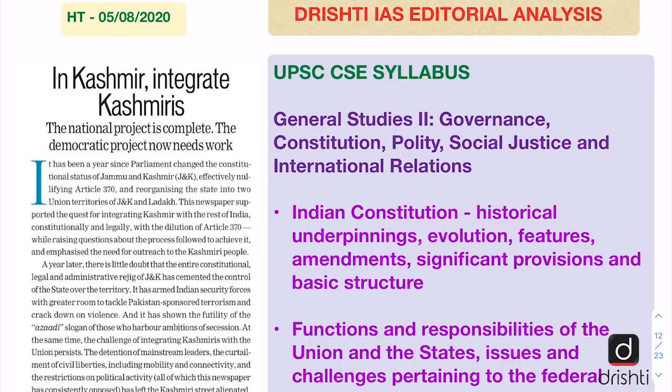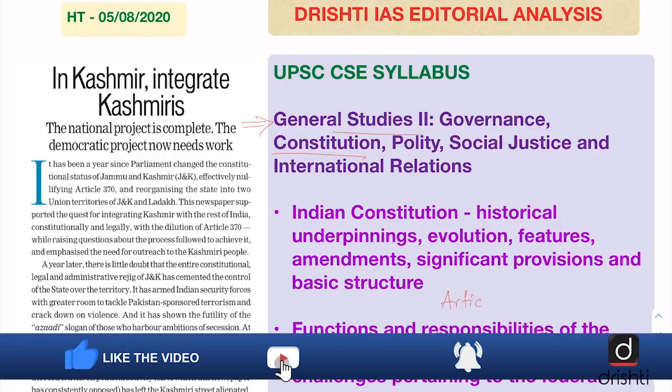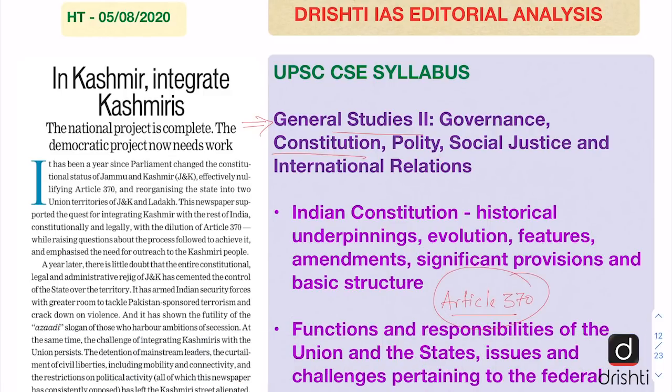Now let us look at its linkage with the syllabus. So we find that it links directly with GS paper 2, where we have constitution as one of the important areas of the syllabus. Because in this editorial, we will be mainly discussing the revocation of Article 370 and its impact on the special status enjoyed by Jammu and Kashmir, which has now been bifurcated into two union territories of Jammu and Kashmir and of Ladakh. So after establishing the linkage with the syllabus, now let us look at its key points.